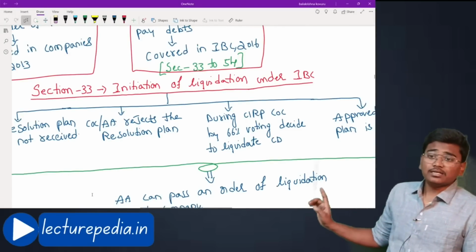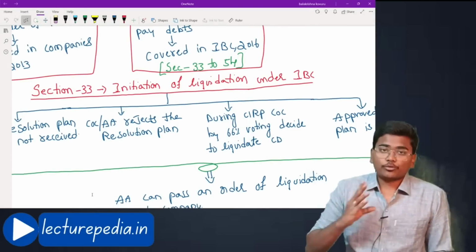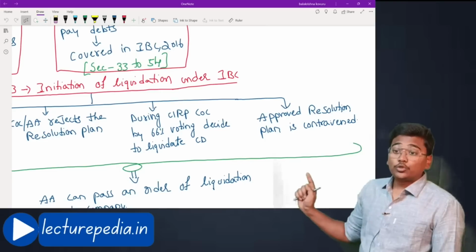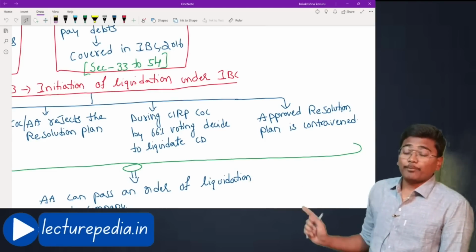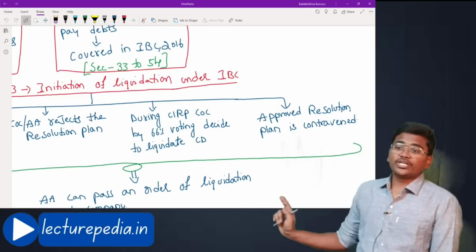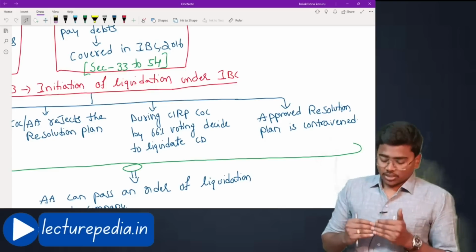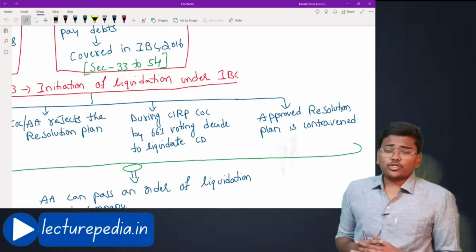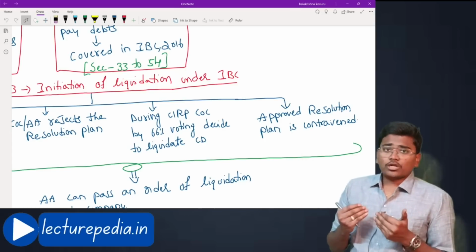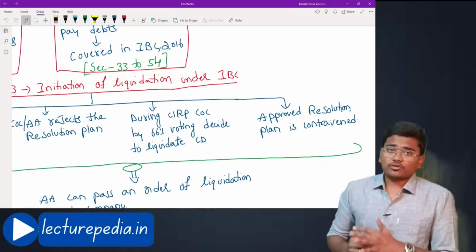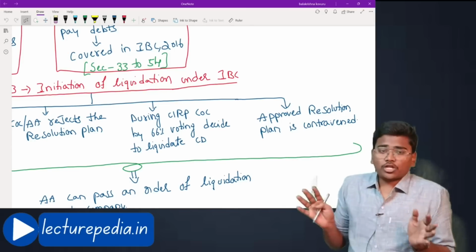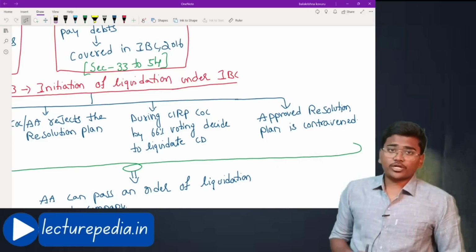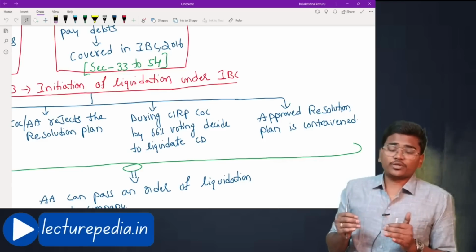That is the second situation in which the liquidation of corporate debtor will be initiated. Third situation, during CIRP, committee of creditors by 66% of voting decide to liquidate corporate debtor. Okay, the corporate insolvency resolution process is going on. During this process, suddenly the committee of creditors feels that we are unable to resolve the insolvency of this corporate debtor. There is no other option to resolve the insolvency of this corporate debtor. The only option available is to liquidate the corporate debtor and to distribute the proceeds of liquidation among ourselves.